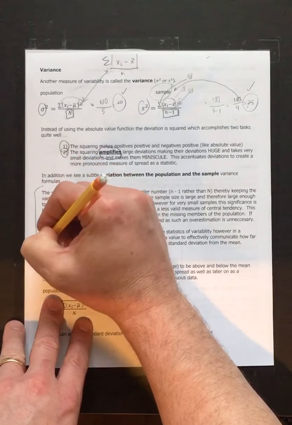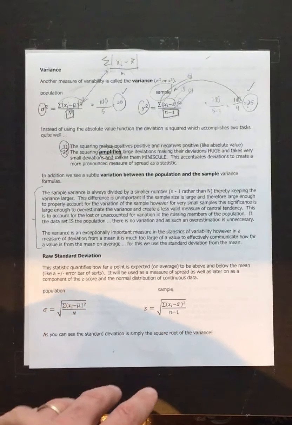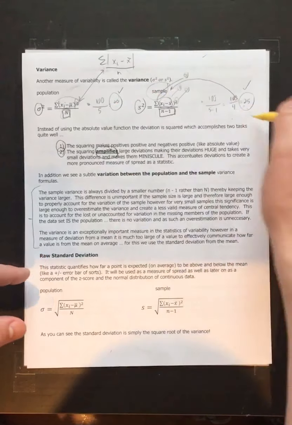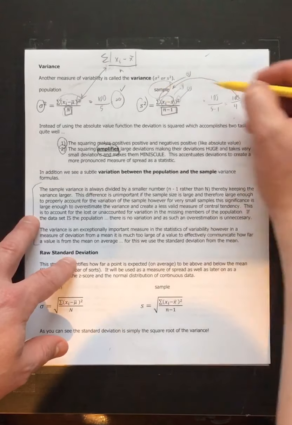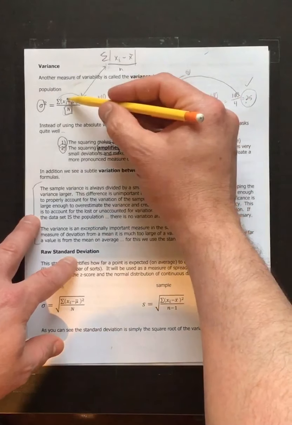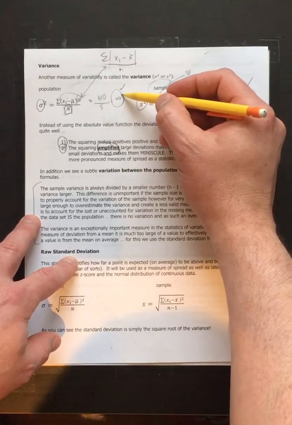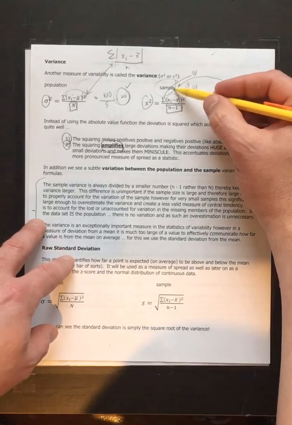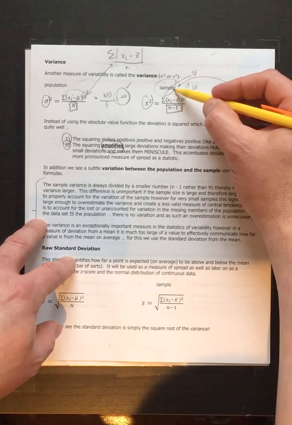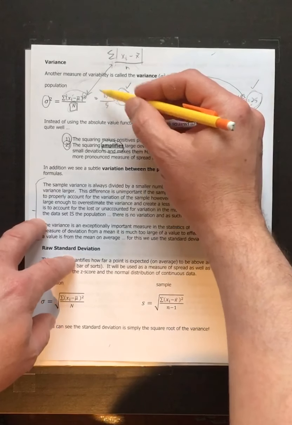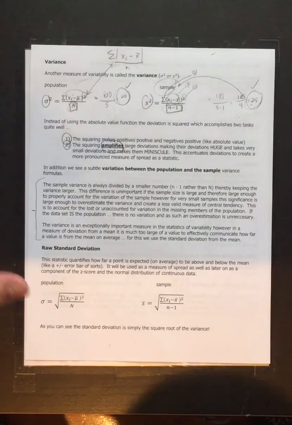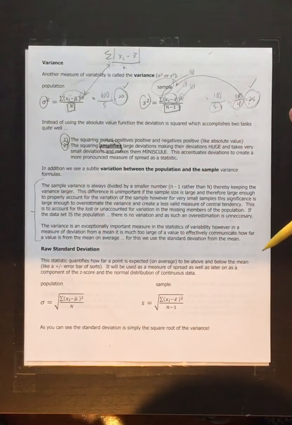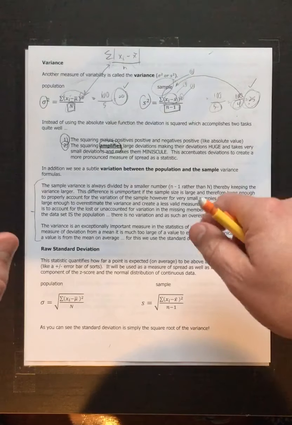Read this over here and see if it makes a bit of sense to you. If not, have a look in the book. If you try these number comparisons, you'll see that with a sample size of 5 as a sample or as a population, getting a variance of 20 compared to a variance of 25 says that if I have a sample, I'm less sure about that mean than if I have a population, even if all the numbers are exactly the same. The formula corrects for that and overestimates the variation that's there. So it's kind of an interesting idea.